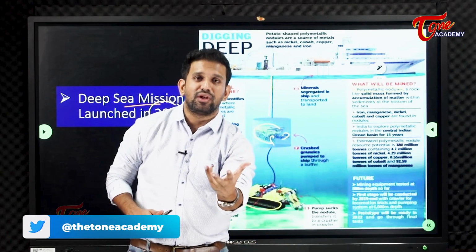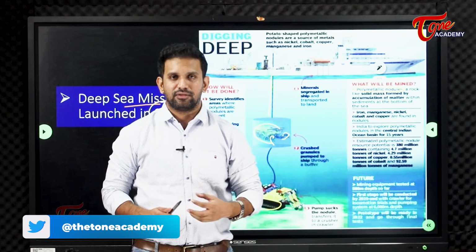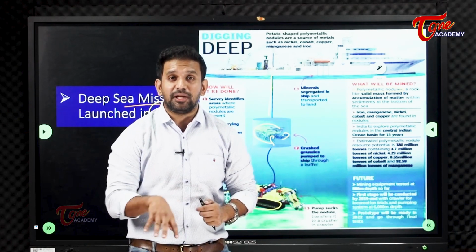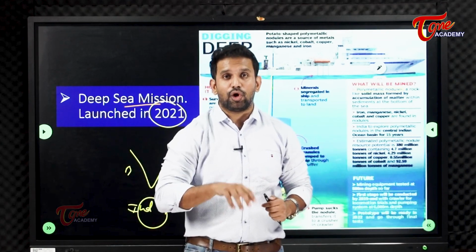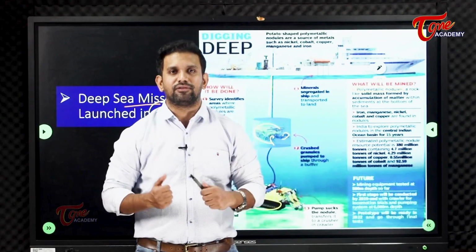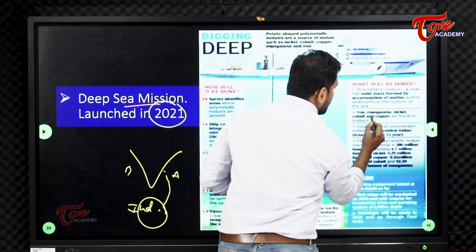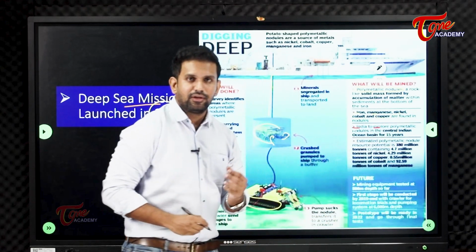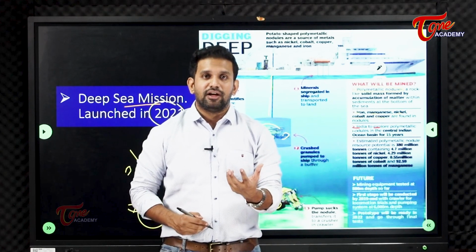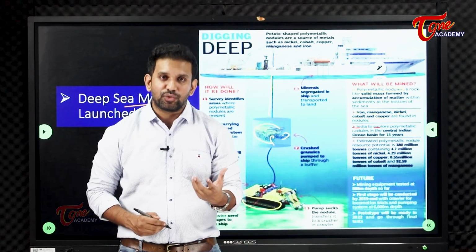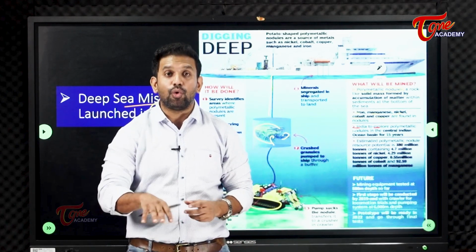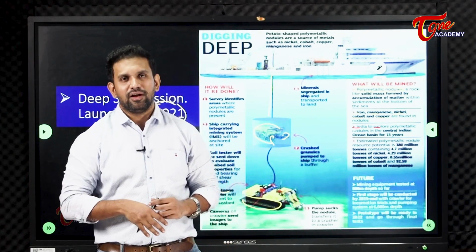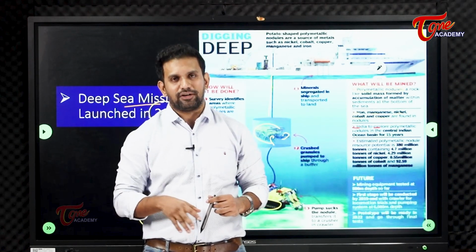Stone-like, soft rock-like solid mass. So, it is found by the researchers that the deep sea of the oceans has lots of minerals like iron, manganese, nickel, cobalt, copper. Very, very important, very costly metals you can find on the ocean floor, in the deep sea of the Indian Ocean or any of the countries.